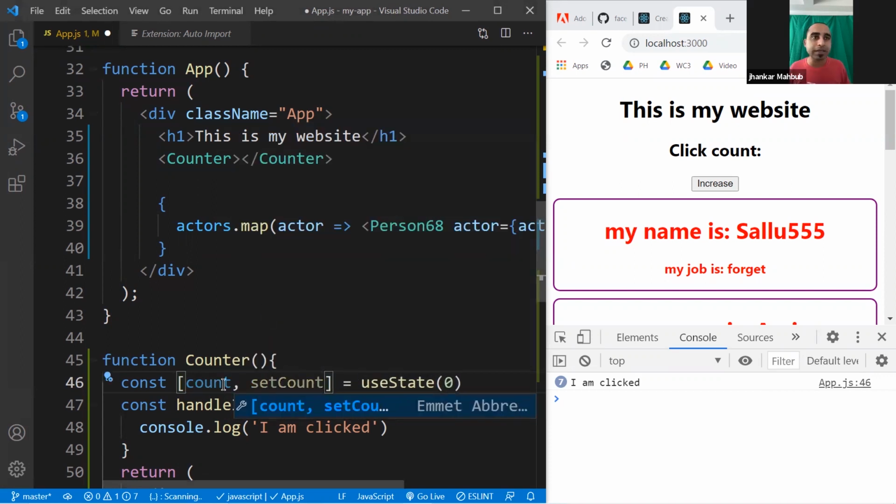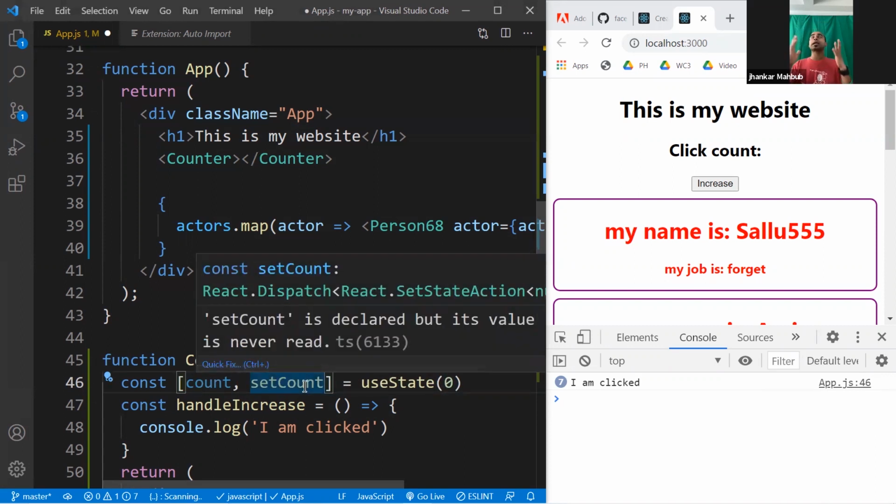and another one will be setCount. So this is the variable and this is a function. The variable will give you the current value of the state. So for example, previously we talked that whenever you're adding one extra, you need to know what was the previous value. That means somebody has to keep track of all the things you added earlier. And this is the variable. And if you are adding one, this is the function to change this variable.